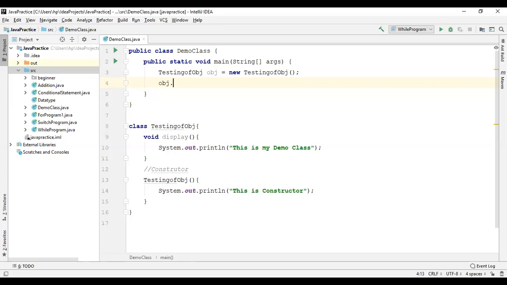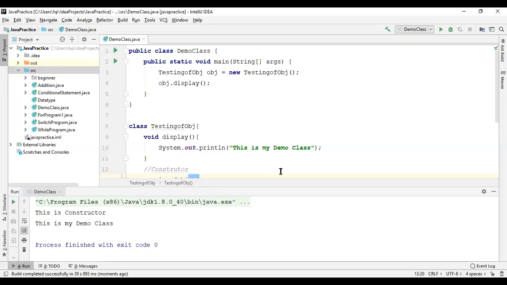It's over. I have to save it, then let me run it. It takes some time to run. This is the output we got: this is a constructor.